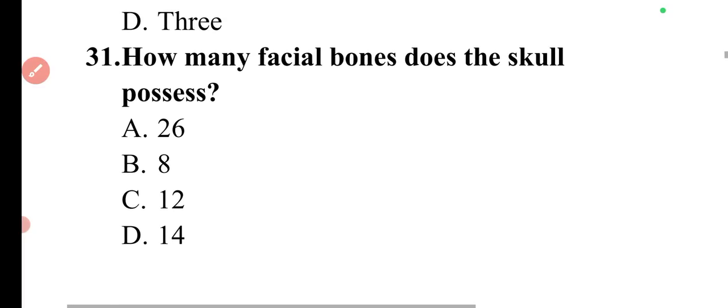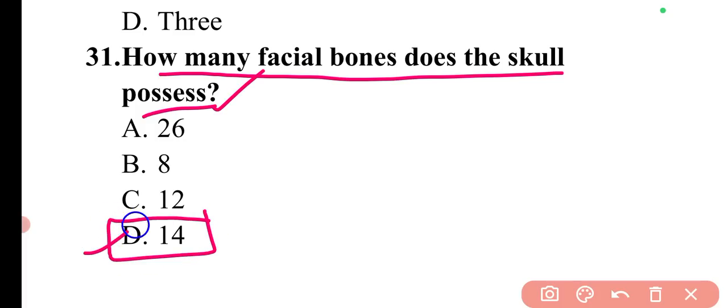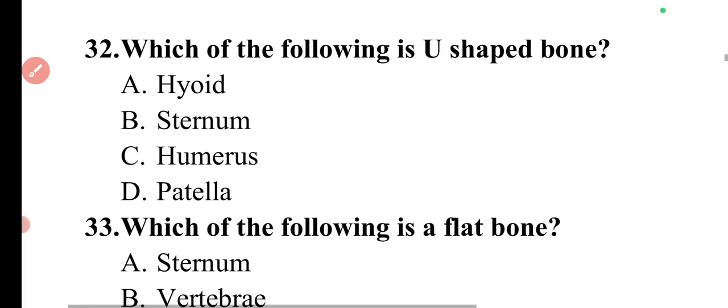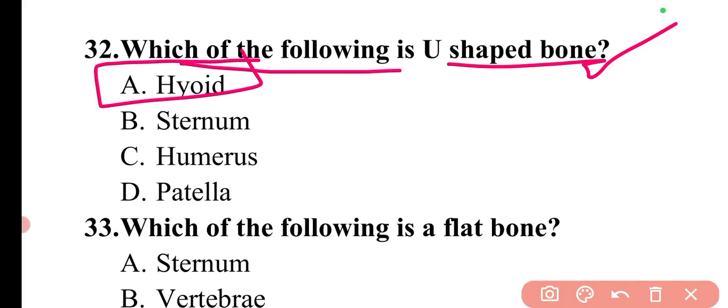Then moving to the next question. The question is, how many facial bones does the skull possess? So in our skull, how many facial bones are there? There are a total of 14 facial bones. So here option D will be the correct answer. 14 facial, 8 are cranium bones. Next question is, which of the following is a U-shaped bone? So U-shaped bone is hyoid bone, which is present in our neck part.